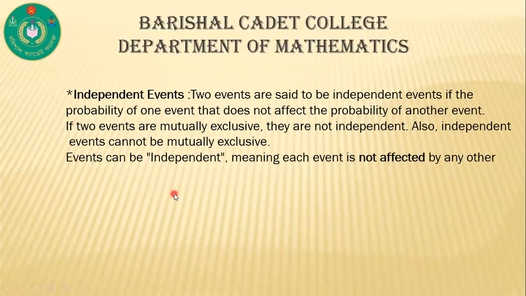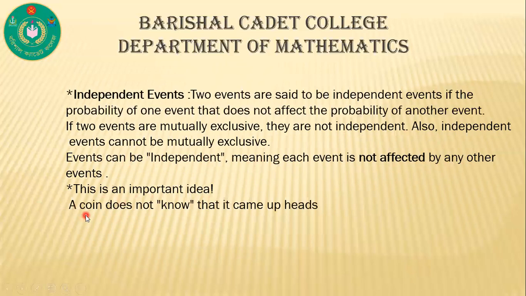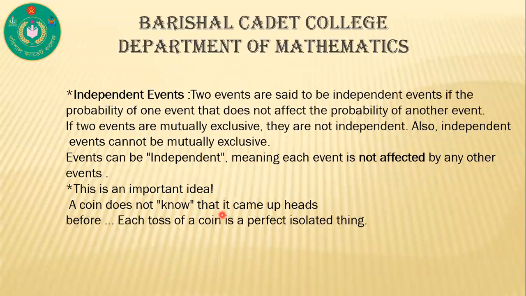Events can be independent, meaning each event is not affected by the other events. This is an important idea. A coin does not know what came up before its toss.